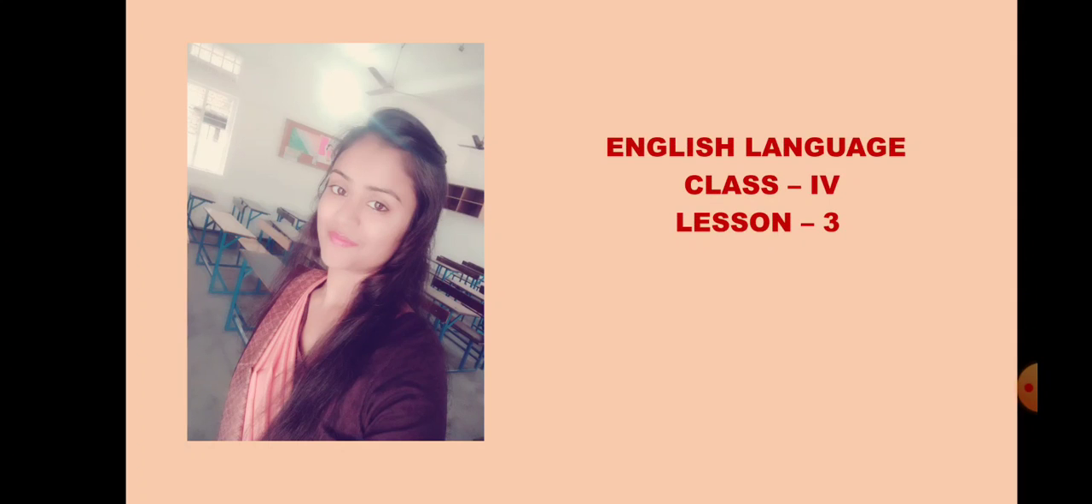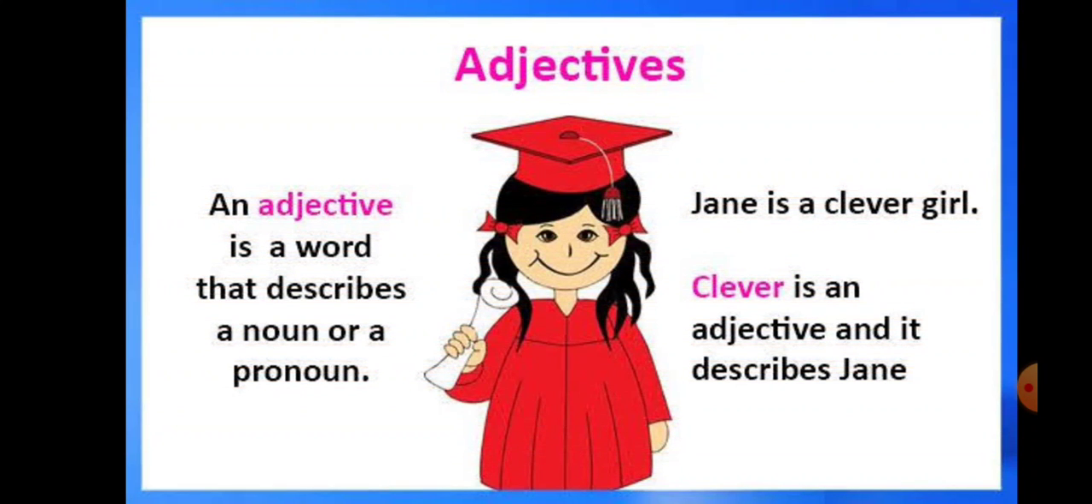So, today I am here with a new lesson of English language, class 4th, lesson 3, that is distributive adjectives. Before going to tell you about distributive adjectives, let me tell you what is an adjective. An adjective is a word that describes a noun or a pronoun. Example: Jane is a clever girl. In this sentence, the word clever is an adjective and it describes Jane.